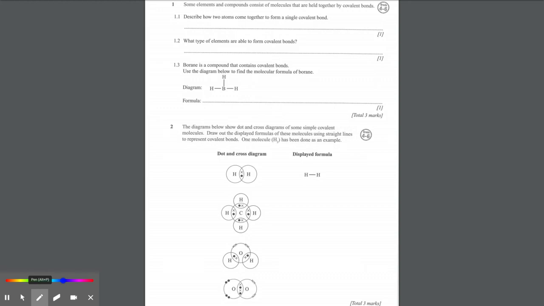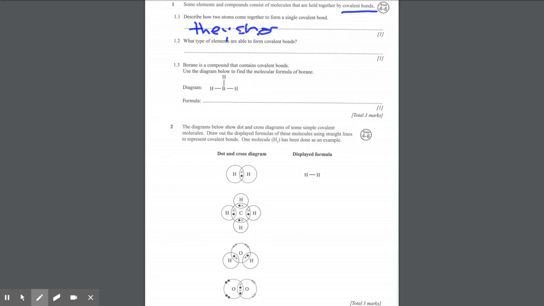Looking at covalent bonding this time, two quick questions. What it's asking us in the first question is, how do atoms come together to form a single covalent bond? The premise of covalent bonding is through the sharing of electrons. So if we have two substances that come together, they will share electrons.